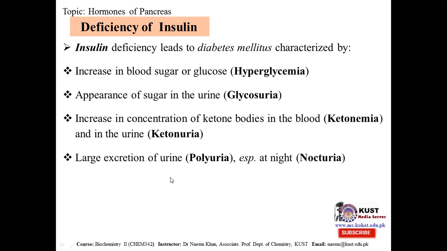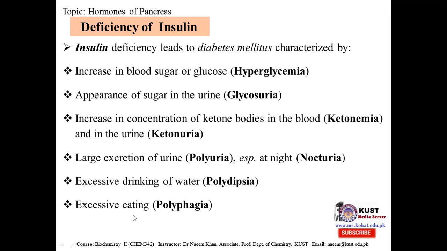Large excretion of urine, which is called polyuria, especially at night, which is nocturia, excessive drinking of water, which is polydipsia, excessive eating is polyphagia, and lack of energy is asthenia. So deficiency of insulin is causing a serious disorder, which is diabetes mellitus, and diabetes may cause